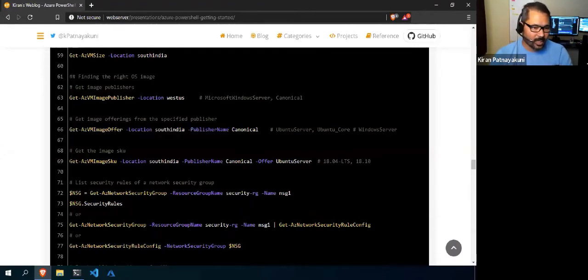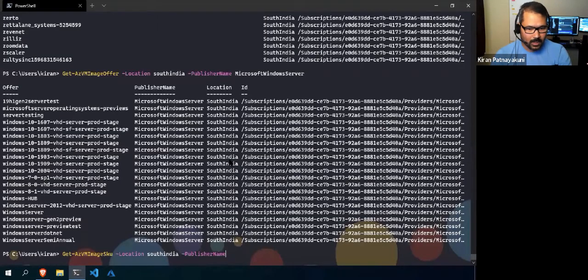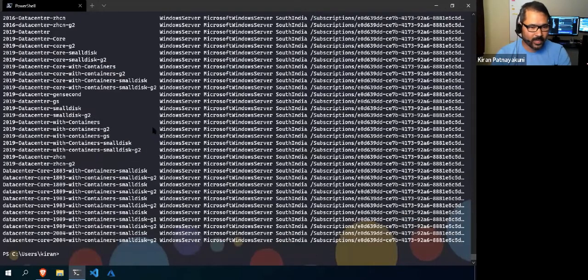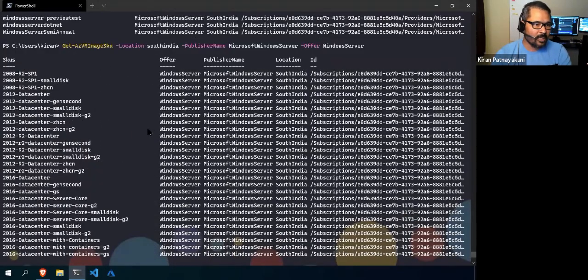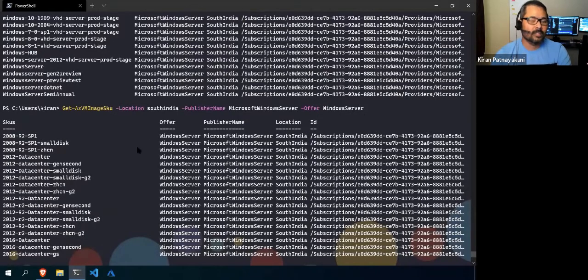Okay, so I'll get this, and the publisher name will be Microsoft Windows Server, and the offer would be Windows Server. If I get it, these are all the available SKUs or editions for Windows Server.